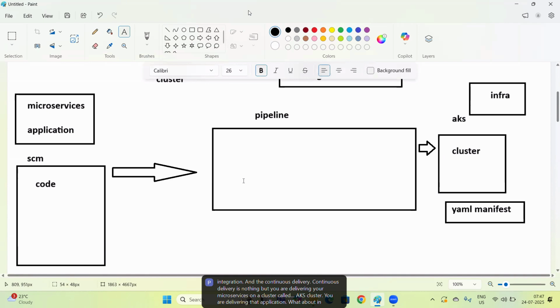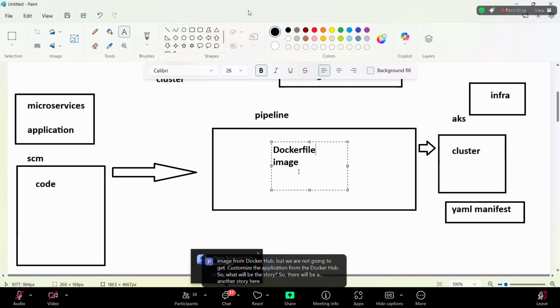What about the build process? In the build process, if I'm talking about a cluster, the cluster will deploy resources in the form of pods, in the form of containers, and that container we are going to create from an image. So what are we going to build here? We are going to build the image. Usually we take an image from Docker Hub, but we are not going to get a customized application from Docker Hub. So there will be another story here, that is called a Dockerfile. We are going to get a Dockerfile, and that Dockerfile will be saved where?